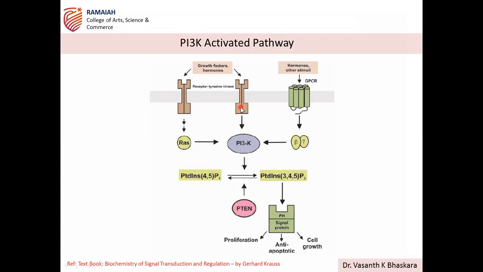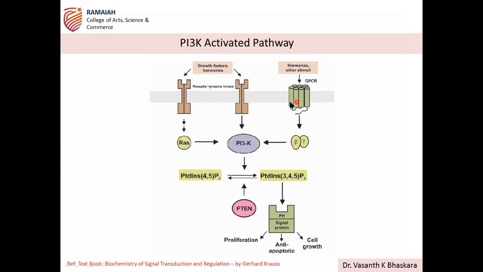These are all receptor tyrosine kinases. This we already discussed: receptors with intrinsic tyrosine kinase activity. Then another one is the G protein coupled receptor. This is a metabotropic receptor, serpentine receptors. You are well aware about this, and you are also aware of the stimuli. Now what happens? These are the transmembrane receptors which can activate PI3K. So there are three different ways it can be activated.